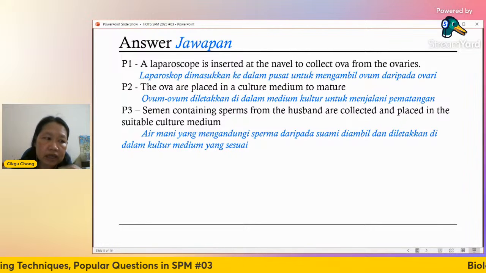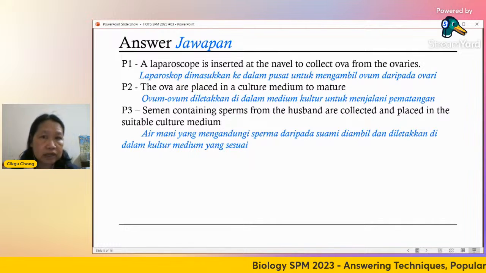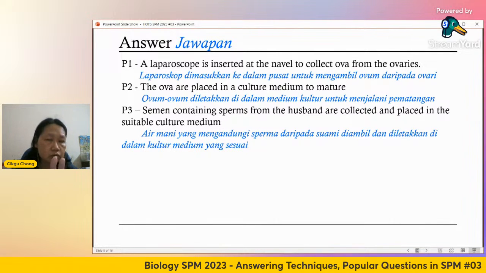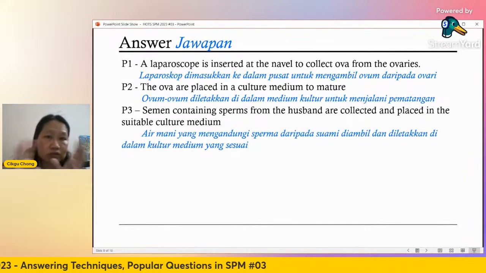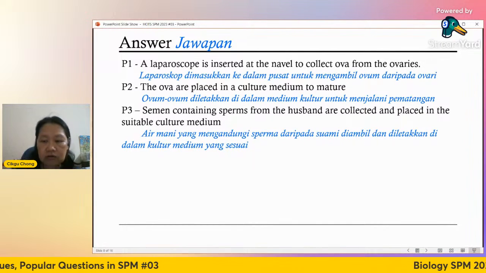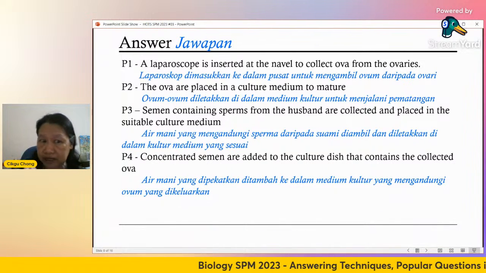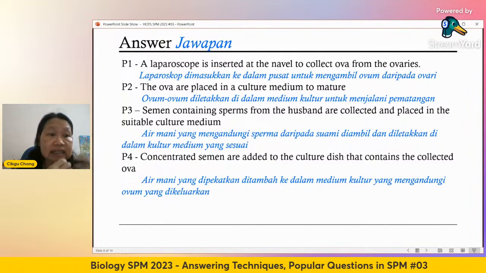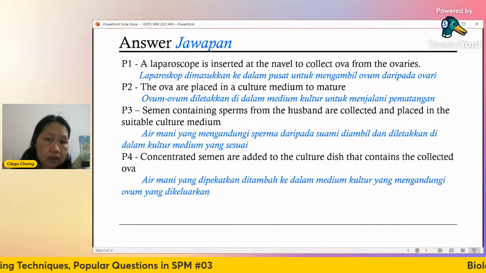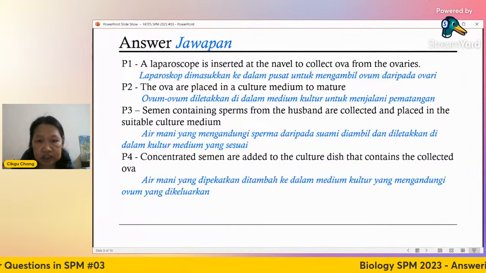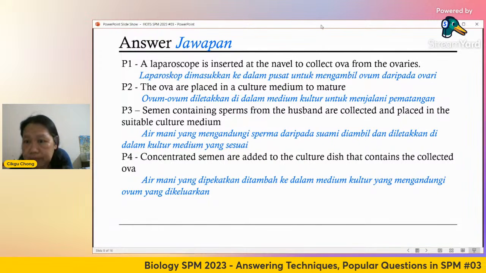So what they need to do is they look under the microscope, take out all the defective ones. Select all the good ones. Sometimes the sperm can be faulty, 2 heads, 1 tail, or 1 head, 2 tails. Some of them are defective. So you have to take out, select the good ones, and concentrate it. So now you remove some of the liquid, and the semen is now concentrated. So it increases the chances of fertilization. Okay, and then it is added to the dish that contains the ovum.